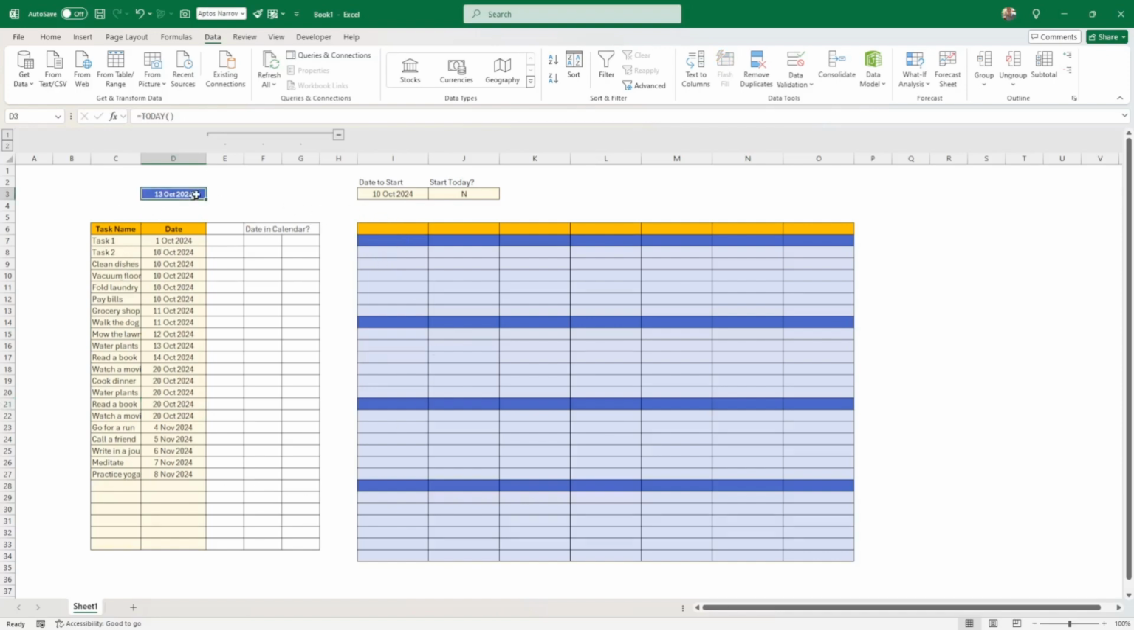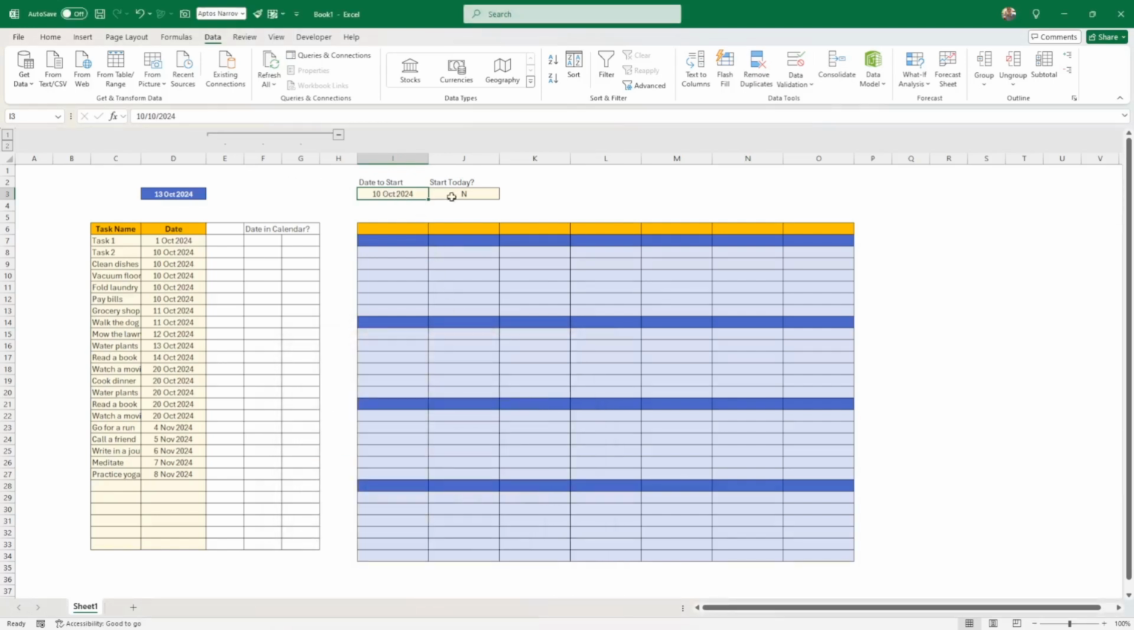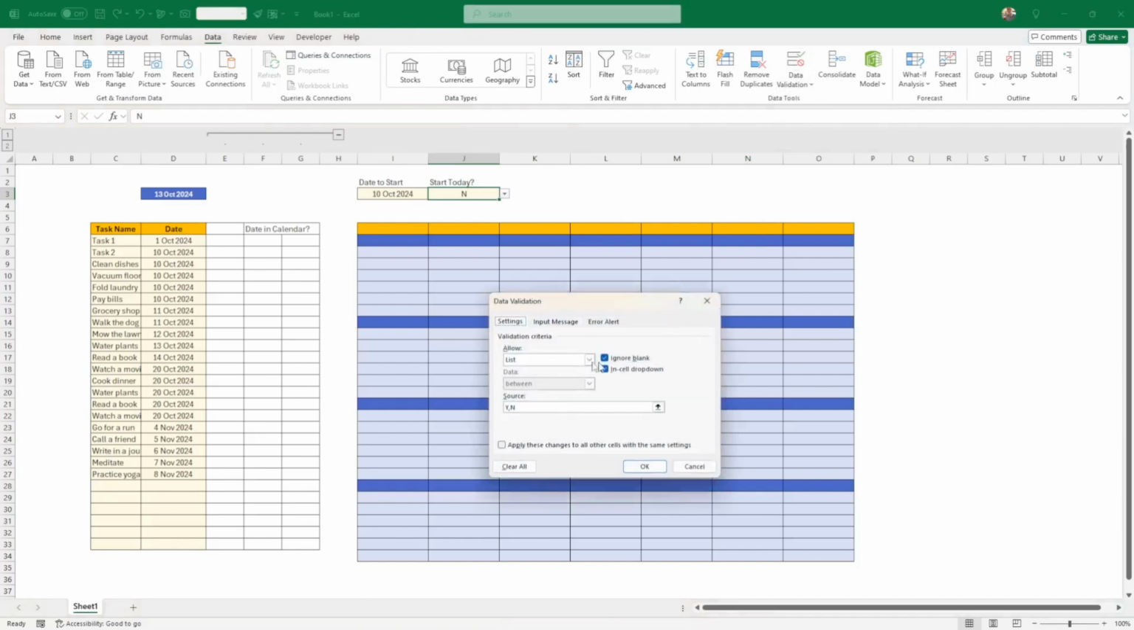And here I have put today's date. So today's date, if you don't know the formula, it's TODAY with empty brackets. Here I have put a date to start. I formatted it with the D, 3 M's and 4 Y's, so this way it agrees with all countries. And here I have put a start today, yes, no. If you don't know how to do it, you press data validation, and you select a list, and then you put Y, comma, N, and that will only allow users to select those two characters here.